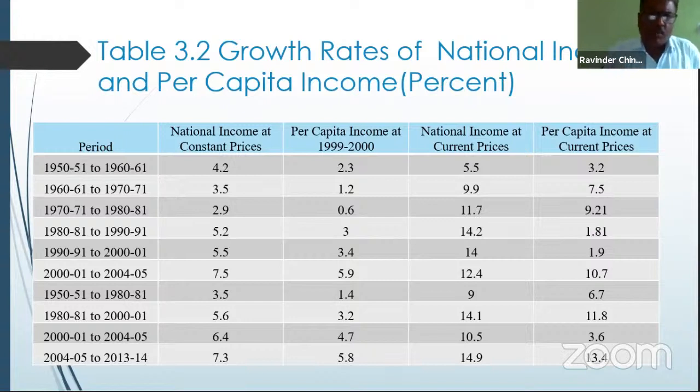But in today's class we are going to see the growth rates of national income and per capita income in terms of percentage, and what percentage national income increased from time to time within ten-year periods from 1950 to 61, along with per capita income at current prices and per capita income at constant prices, which is presented here. In this table, data is given from 1950-51 to 60-61 up to 2004 to 2013-14.